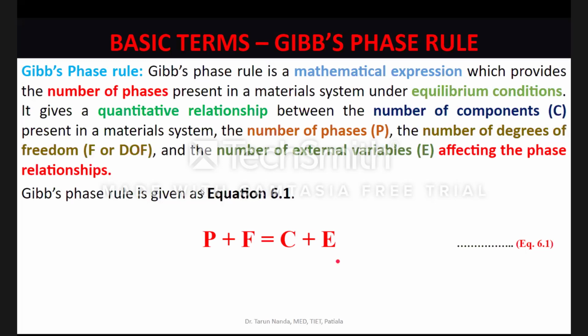And one important thing which I said over here also, that Gibbs phase rule can be applied to a material system only if the material system has been treated under strict conditions of equilibrium. So for example, if you say, sir, I plan to apply the Gibbs phase rule for my material system, which is now present at 800 degrees centigrade.